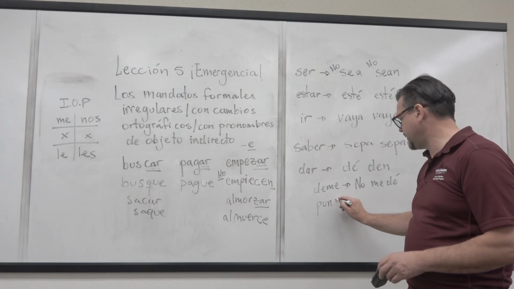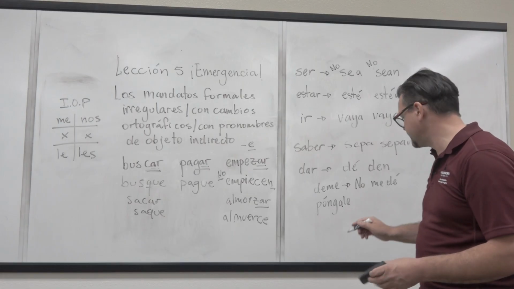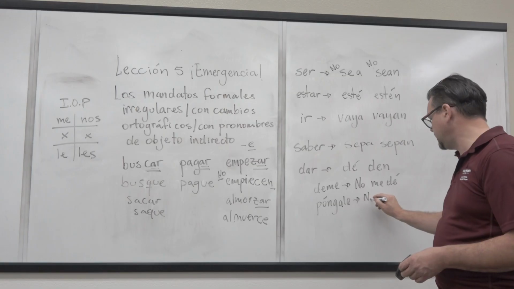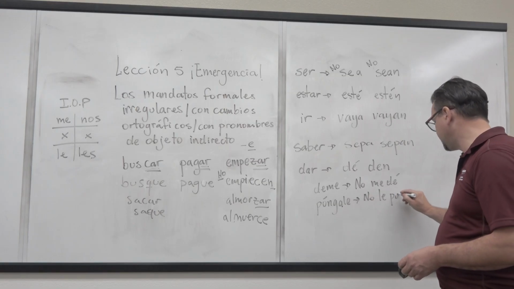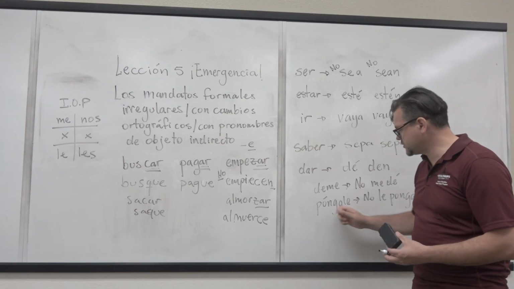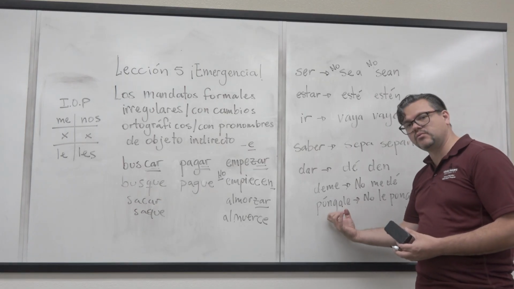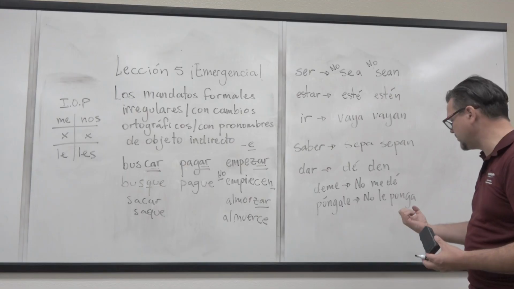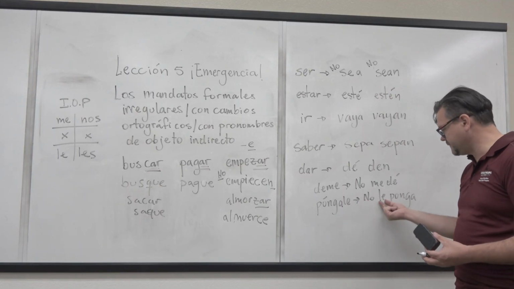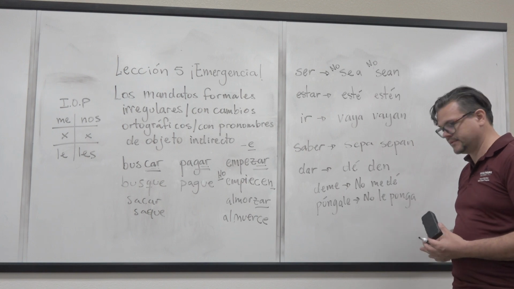Por ejemplo, if you have póngale, now in negativo it is going to be no le ponga. When you have this, you make it as one word in positive, but negativo, you're going to need that object in front of the verb. No le ponga.